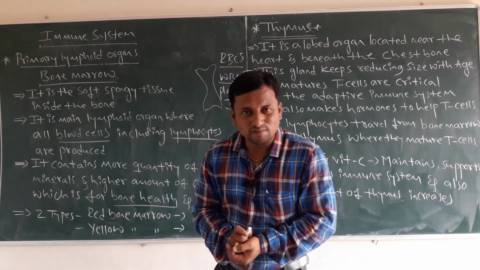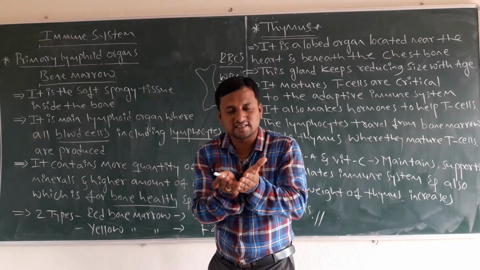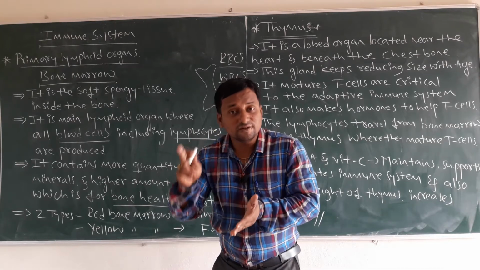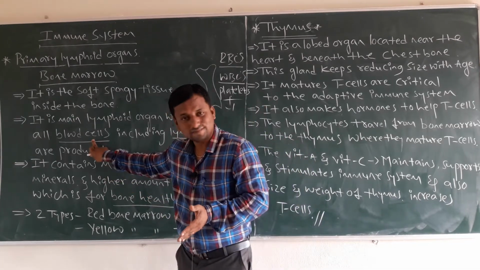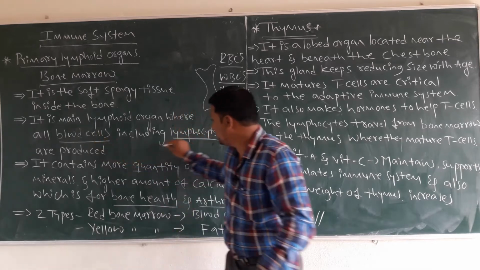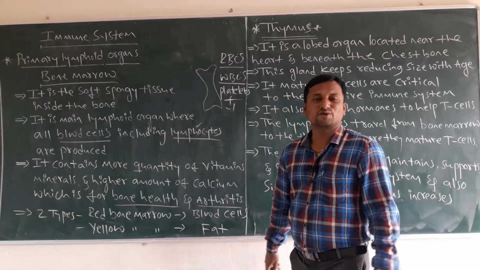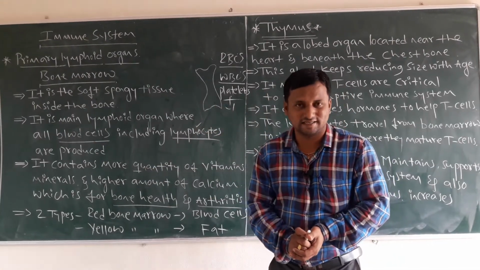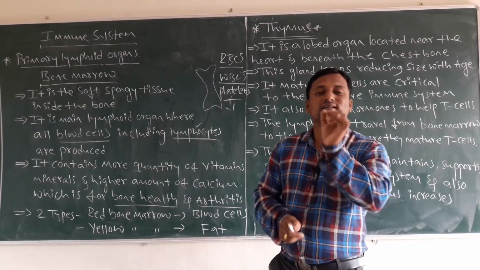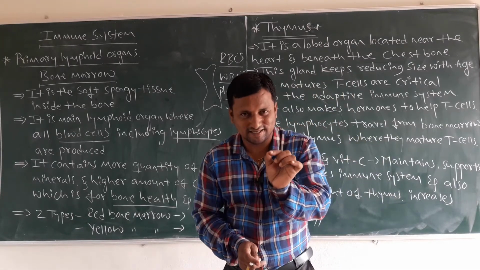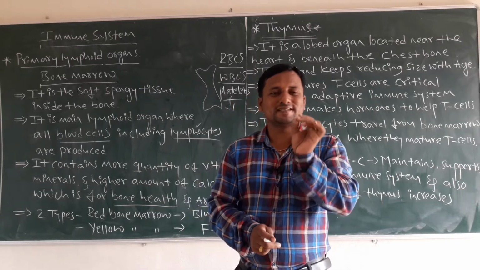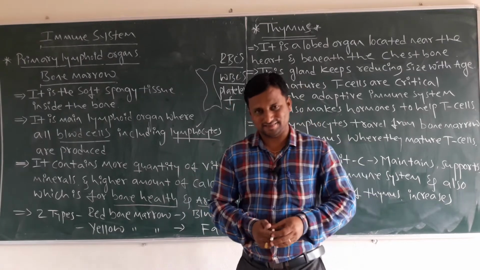What is the main function of bone marrow? It increases the immunity power through the production of blood cells, and also another type of cells called lymphocytes. Those cells are present in the lymphatic system. The lymphatic system is nothing but the immunity system.